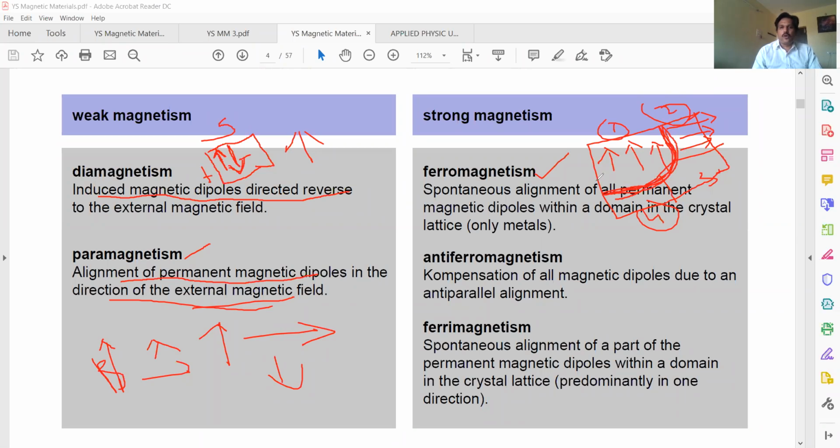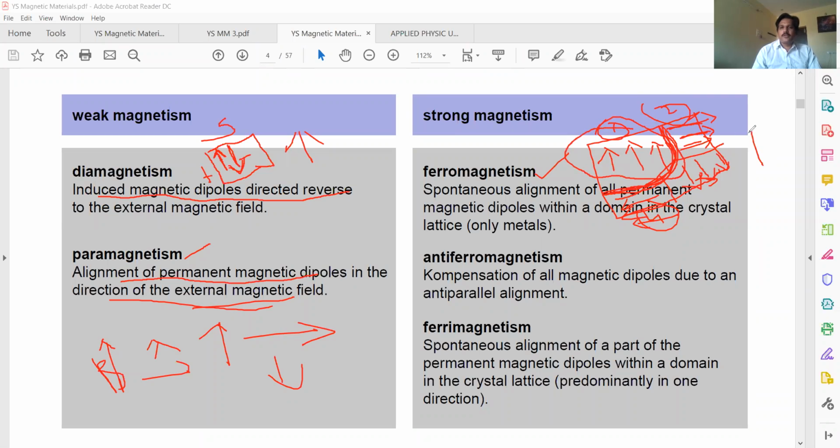This is called Bloch wall or domain wall. In this domain, all the dipoles are arranged in this fashion. In this domain, all the dipoles, the spins, are parallel and orderly arranged. This is called spontaneous alignment of all permanent magnetic dipoles within the domain.